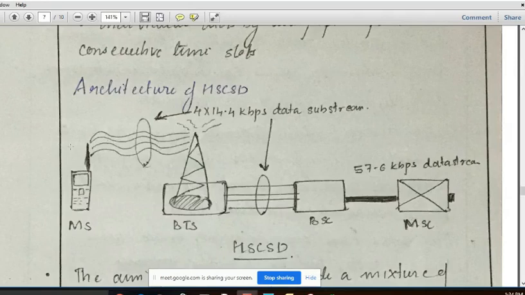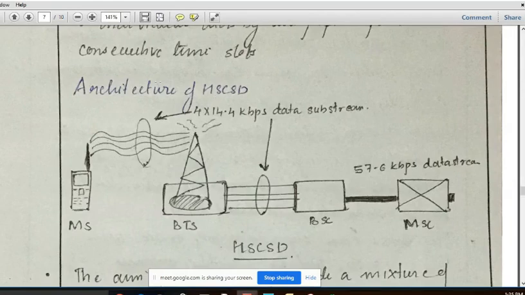This is 4 consecutive time slots. Each time slot provides 14.4 kilobits per second of data transmission. So by using the 4 consecutive time slots, 4 times 14.4, that is 57.6 kilobits per second of data streaming is possible in the architecture of HSCSD.